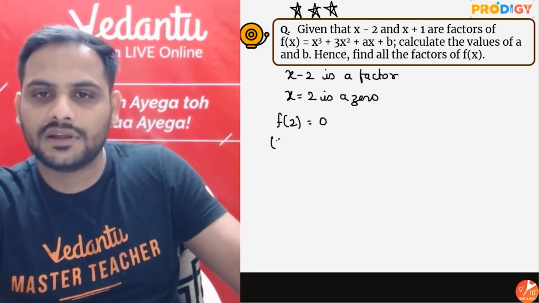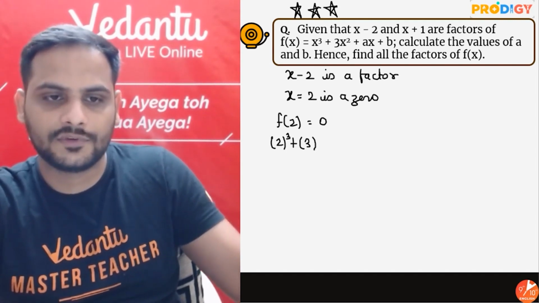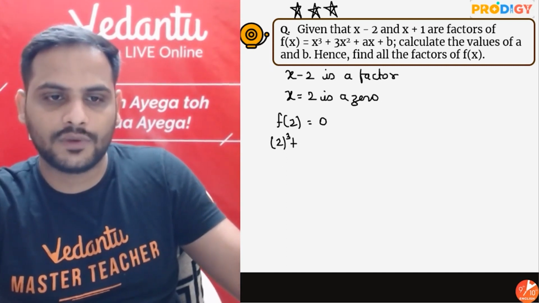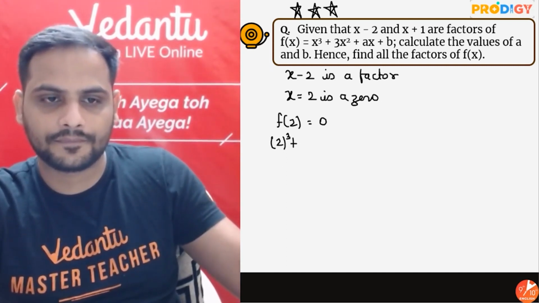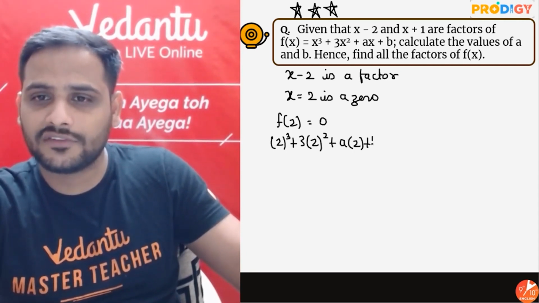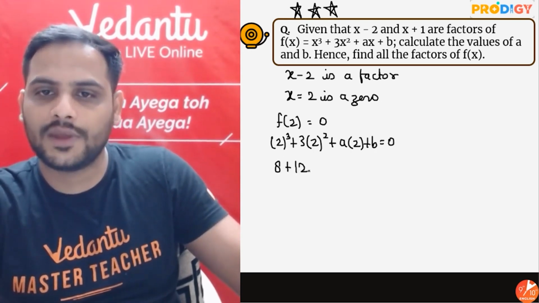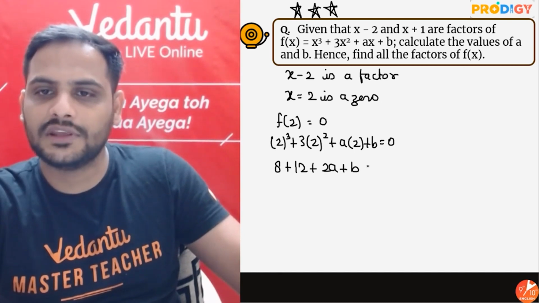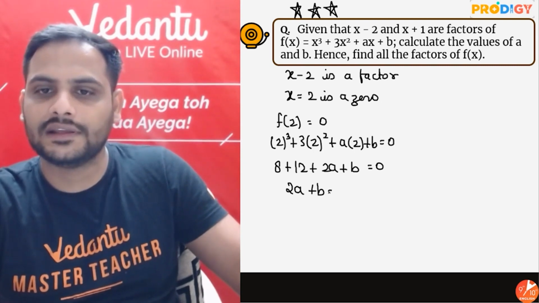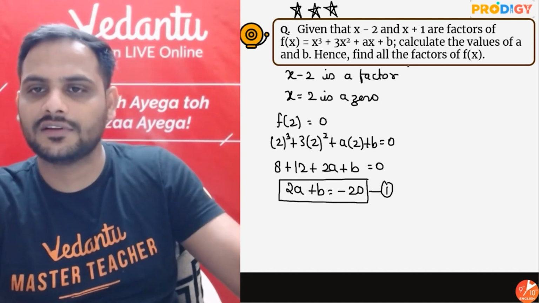So it will be 2 cube plus 3 into 2 square plus a into 2 plus b, make it equal to 0. So 2 cube is 8, 2 square is 4, 3 fours are 12, plus 2a plus b equal to 0. So you'll get 2a plus b, 8 plus 12 is 20, shifted over there, minus 20. This is my first equation, guys.